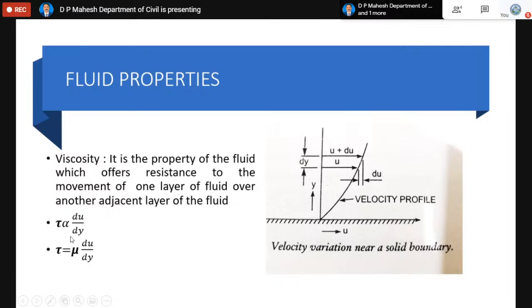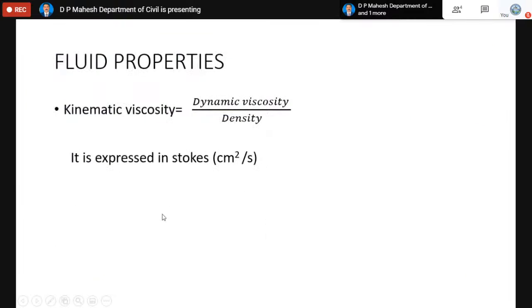And if you remove the proportionality, you will get a constant that is called mu, which is the constant of proportionality, popularly called the viscosity of the liquid, or also called dynamic viscosity. Similar to dynamic viscosity, we also have one more viscosity, that is called kinematic viscosity. As far as viscosity is concerned, we have to distinguish the dynamic viscosity and the kinematic viscosity.